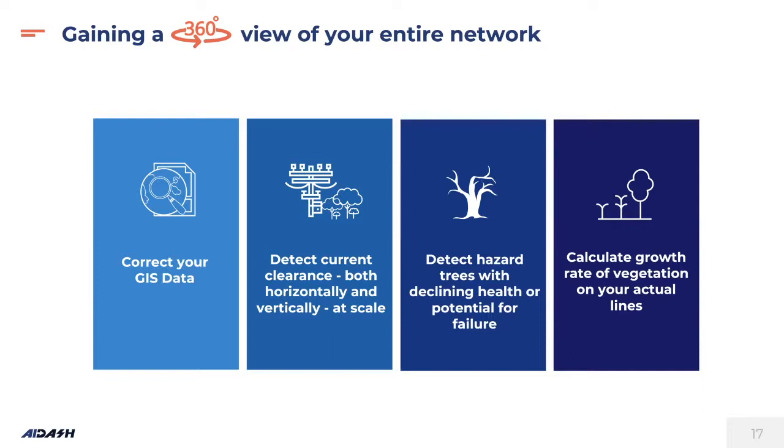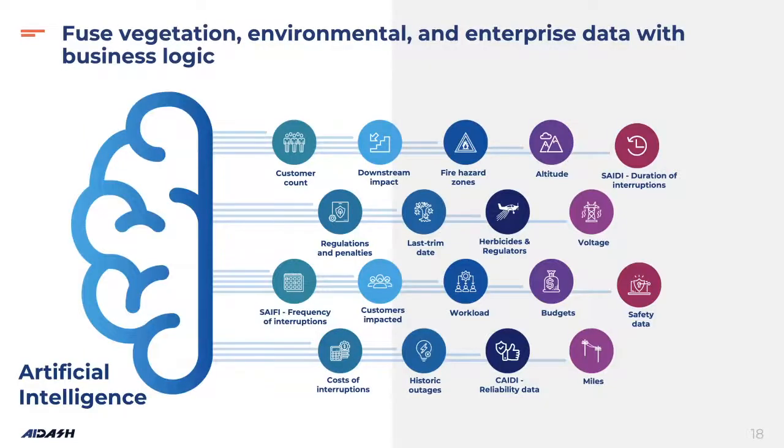Once the GIS data is corrected, you run different kinds of models, as you mentioned, the models which detect clearance, both horizontal and vertical, at a large scale. With different kinds of satellite imagery, we have the ability to detect hazard trees, where the health is declining or where there's a potential it might fail. We also look at optimizing the trim cycle by calculating the growth rate of vegetation on the actual lines. There are different kinds of data which we fuse with satellites. This is just an example of a couple of things: the customer count, the customers impacted, last trim date, regulation penalty. All these different attributes from vegetation, environmental, and enterprise perspectives are fed into the models, and the outputs can be configured based on your business logic and whatever is priority for you.